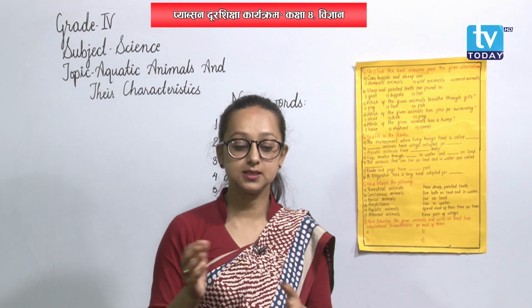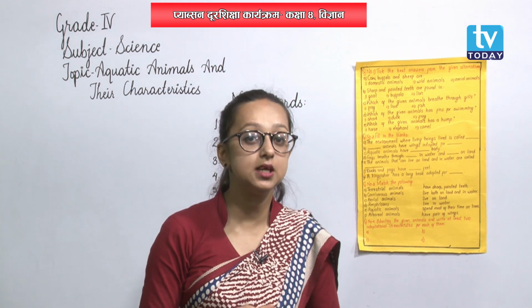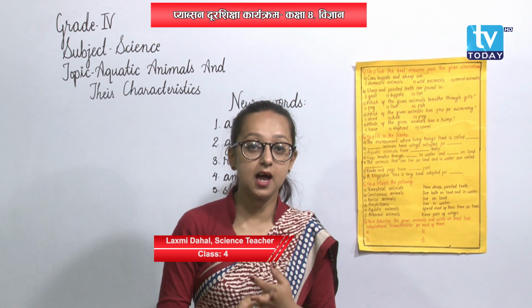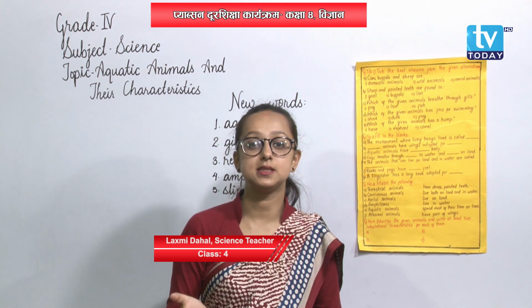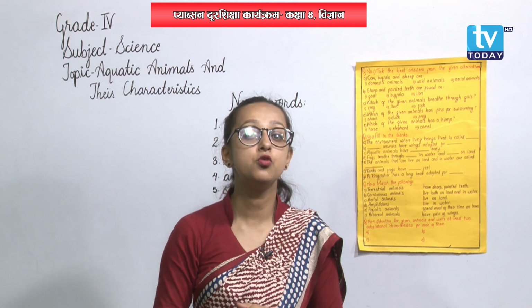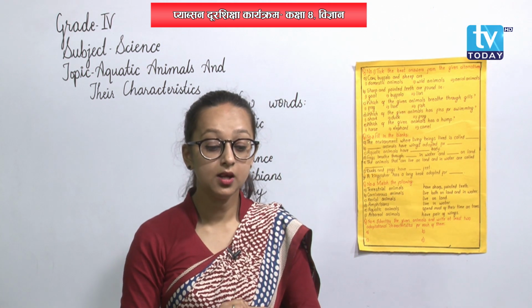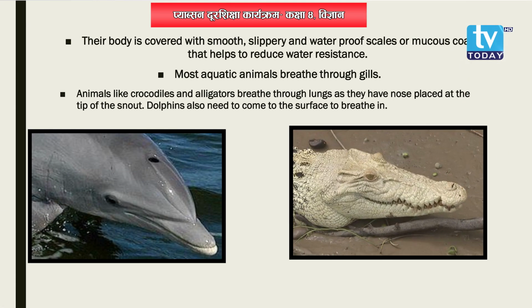Fishes and sharks have fins to swim easily in water, whereas dolphins and turtles have flippers or paddles that help them to move easily in water. Alright.